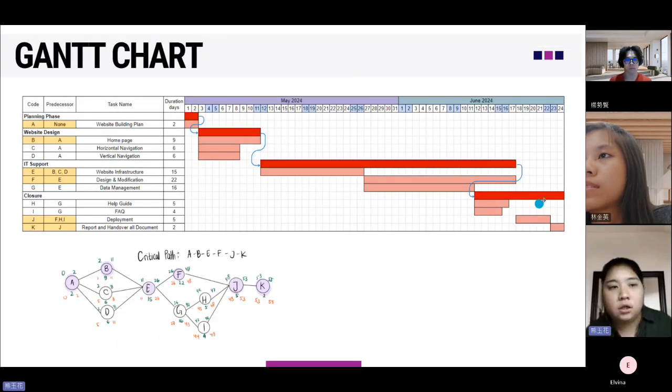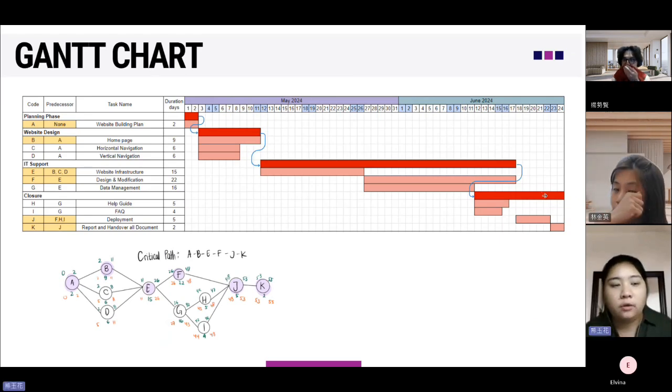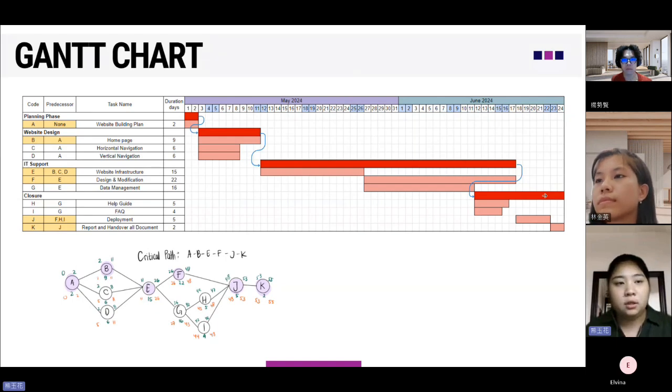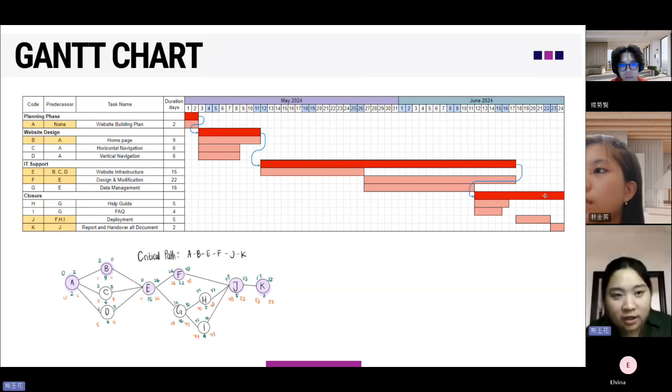Okay, so here for the Gantt chart, after we discussed, we divided it into 4 phases. After we calculated the critical path of the tasks using the predecessors and the duration time, we got the critical path: A, B, E, F, J, and K.